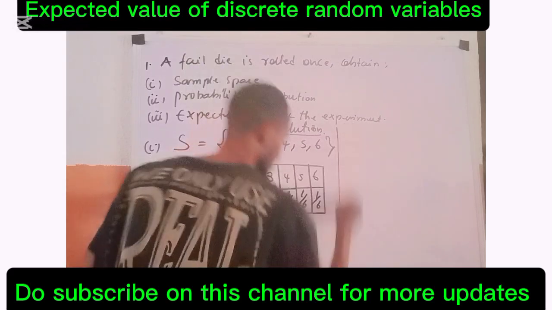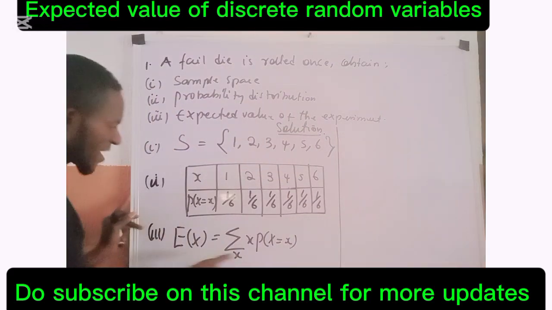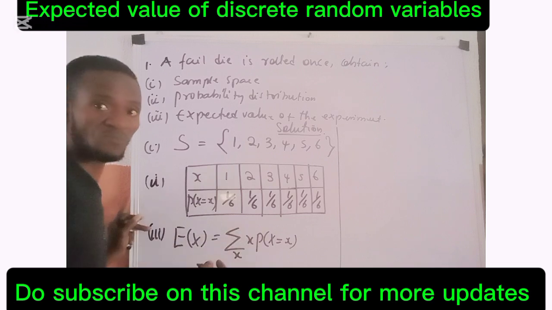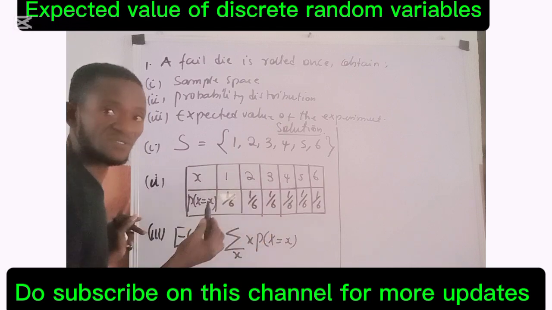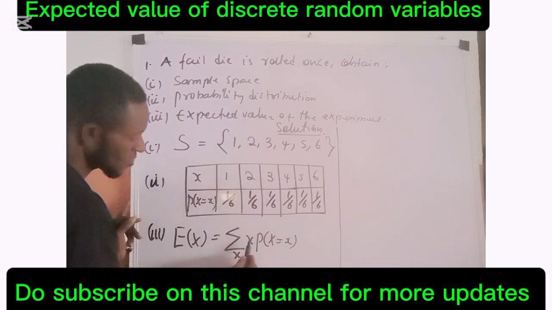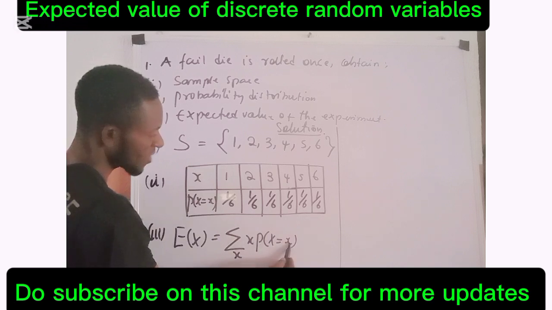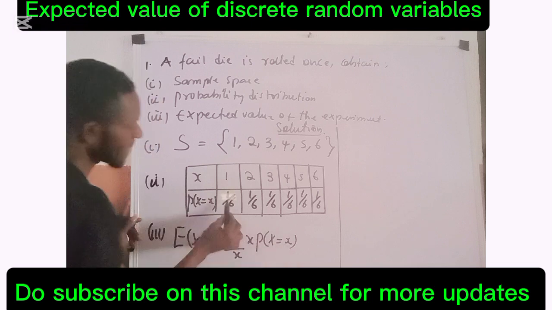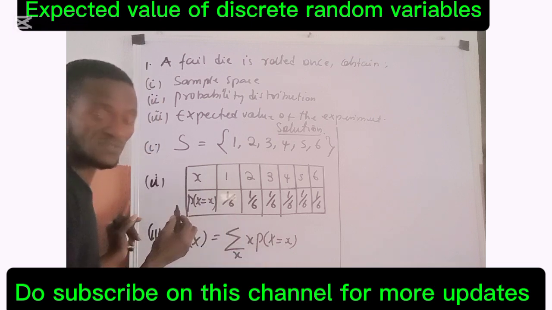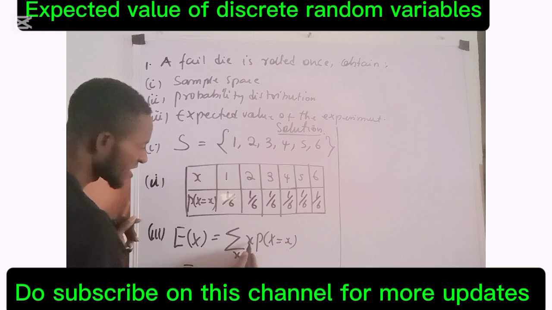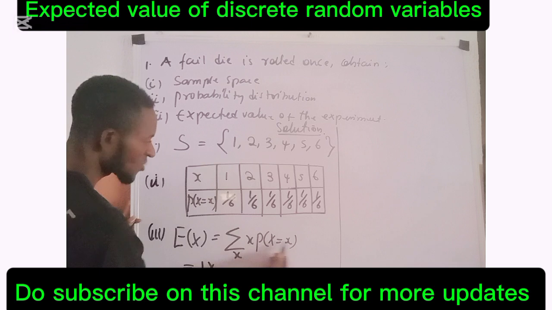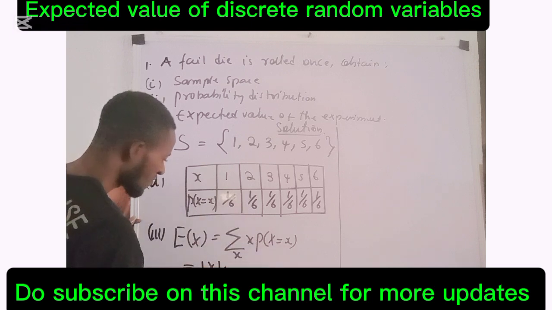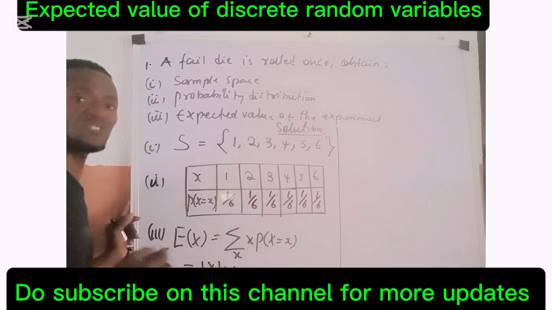So I draw a line this way. When I come here now, here is talking about the sum over the range of this x. X begins from 1 and ends at 6. So we are going to start from when it is 1. When it is 1, this x is now 1. P of capital X equals small x. Now the probability when x equals 1 is what? 1 over 6. So this is equal to 1 multiplied by 1 over 6, plus, because sum means plus.